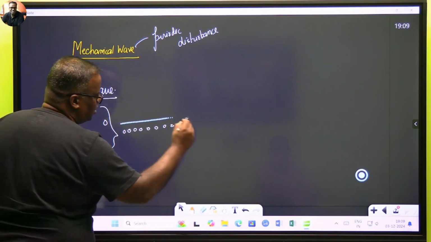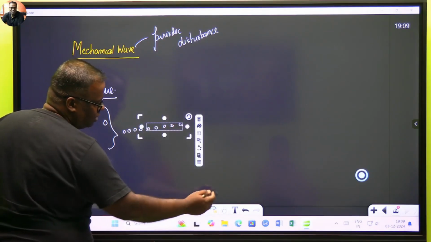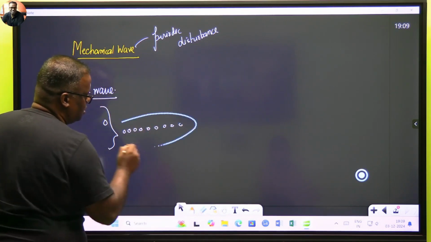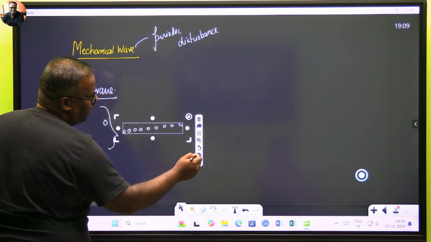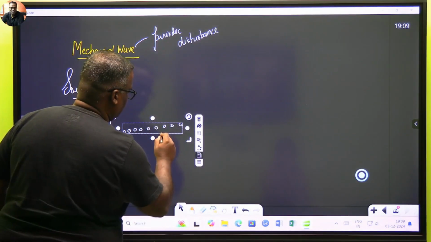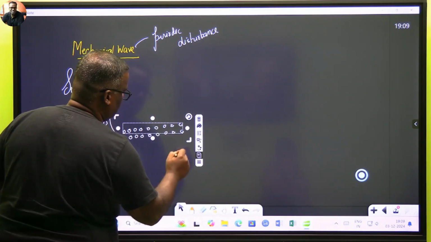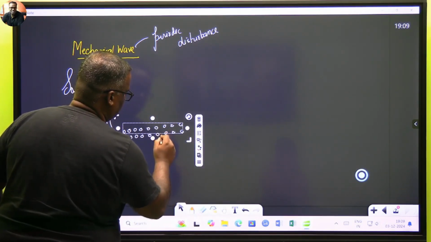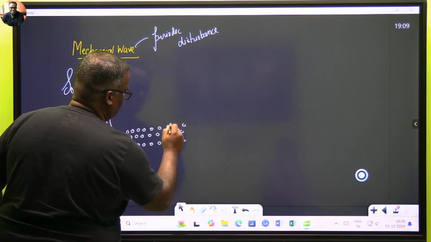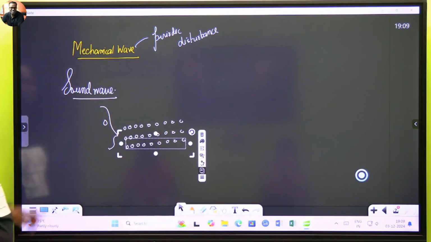So these are the air molecules in front of the person.